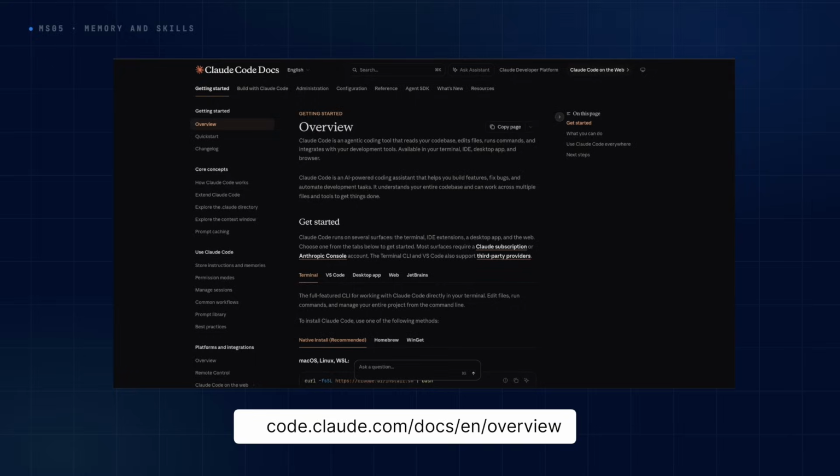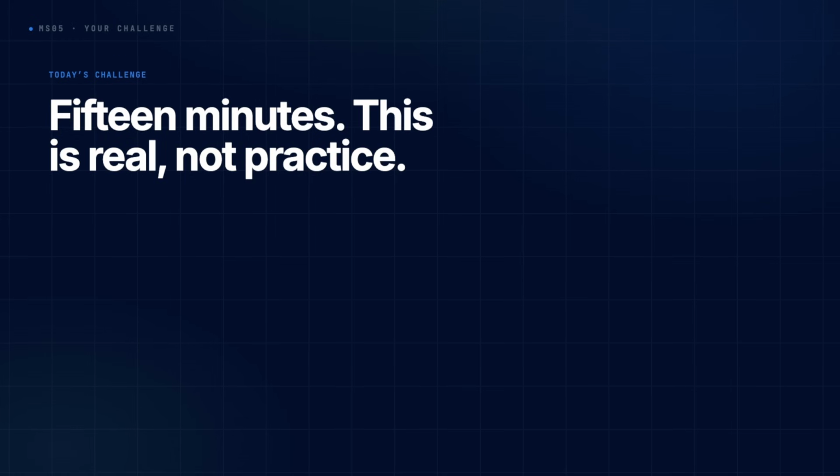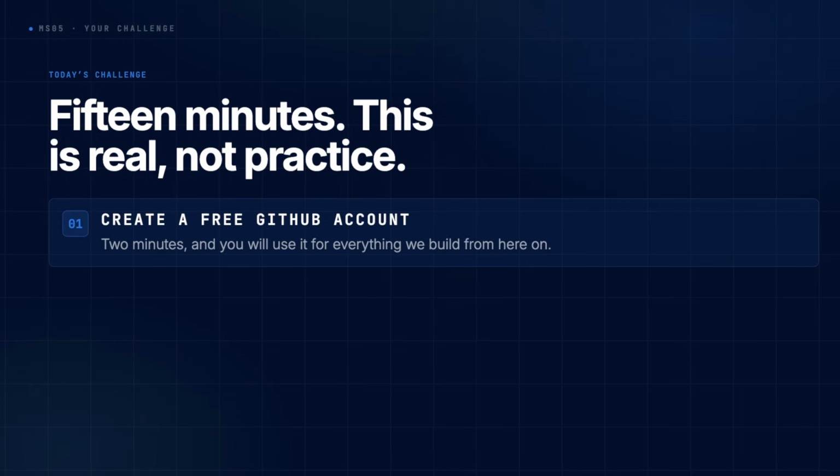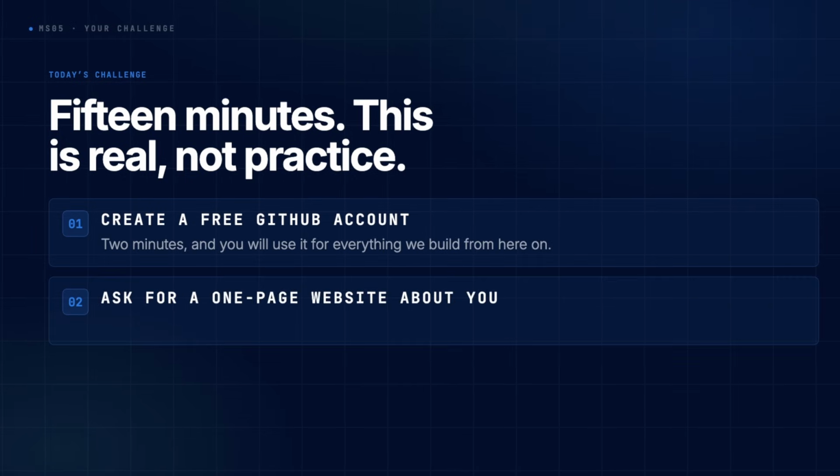We're going to continue on with 8 more in the next micro session. But for a full map, go on and read Anthropic's official Claude Code documentation. They have the best practices on how to use their tool. So here's your challenge for today. Just spend 15 minutes, and this is real, not practice. Create a free GitHub account. It takes 2 minutes, and you'll use it for everything we build from here on.